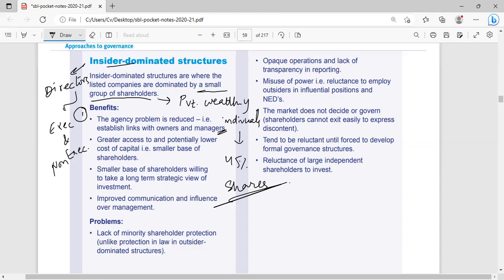Greater access and potentially lower cost of capital, smaller base of shareholders. What does it mean? It means that if there is a small base of shareholders, a number of ordinary shareholders hold a huge shareholding of the company. There is no preference share in the company. There is no long-term loan in the organization. So those who have a higher number of shares in the company, although their base is low, suppose 10 people hold 50% of the shares.